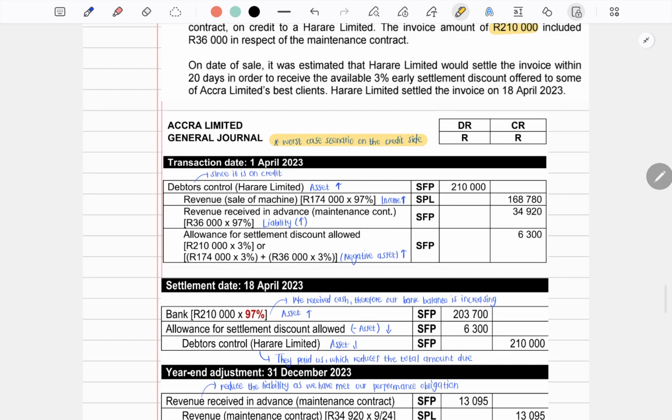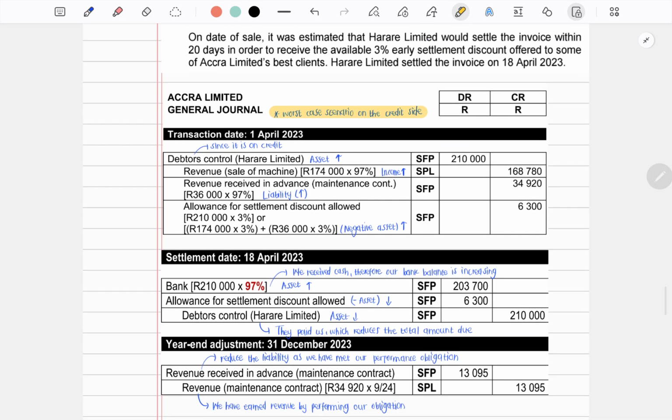Now, what happens at the end of our financial year? We saw that the amount that we received for the maintenance contract is revenue received in advance, because on the transaction date there was no performance obligation that we met, but by the end of the financial year we met some of that performance obligation. Therefore, we have to reduce our liability and increase our revenue.